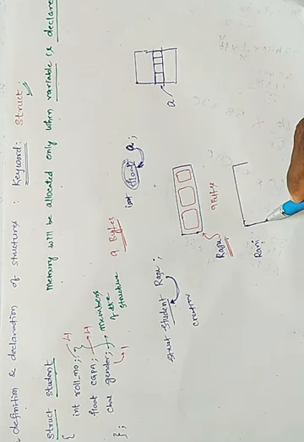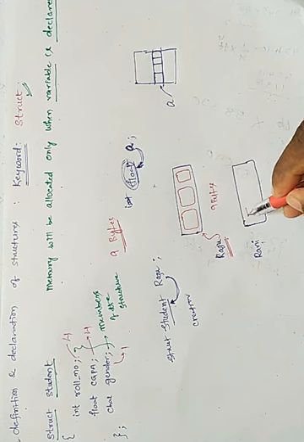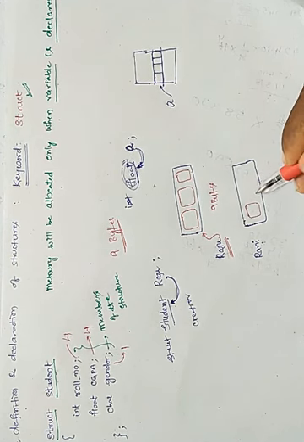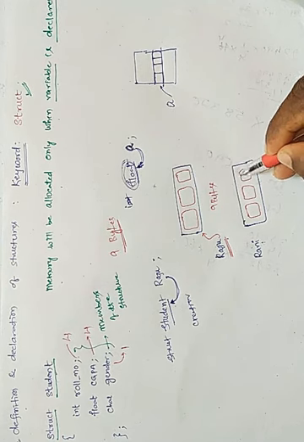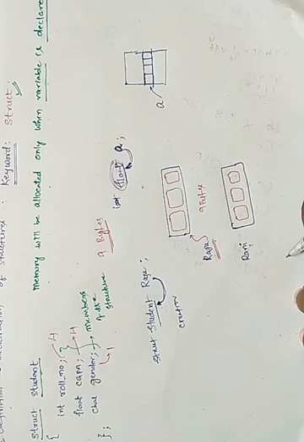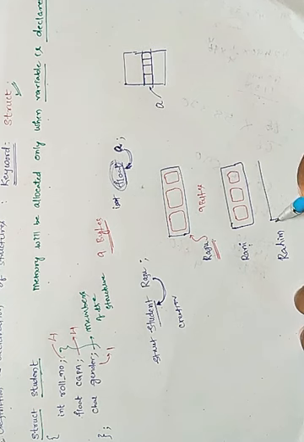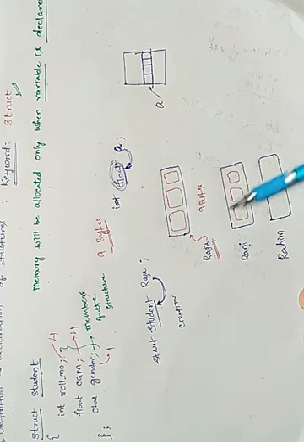I can write like this: the first space will be for roll number, the second space will be for CGPA, the third space will be for gender. If I write Rahim, one more variable, as it is a student, the variable name is student, then the same copy of members will be